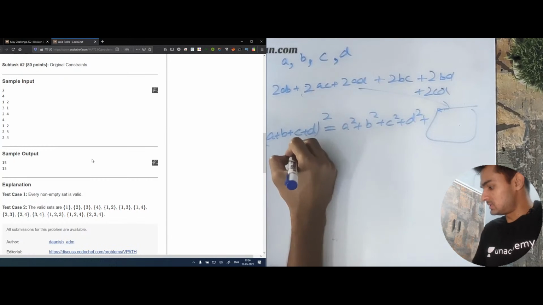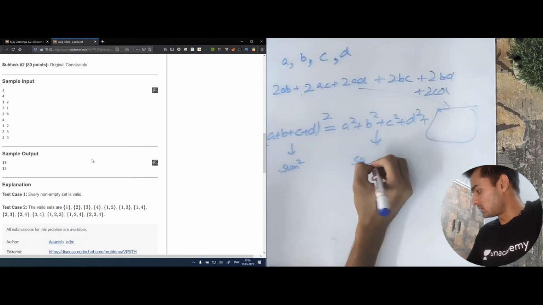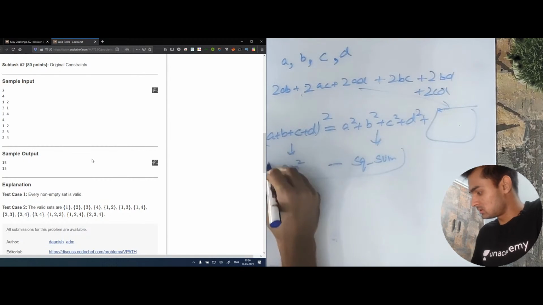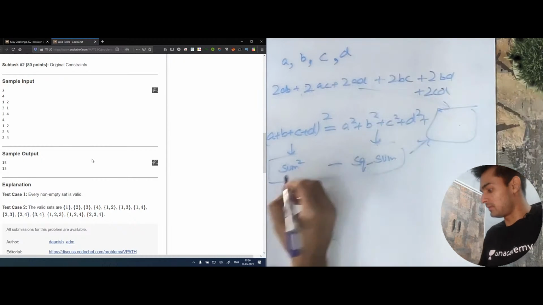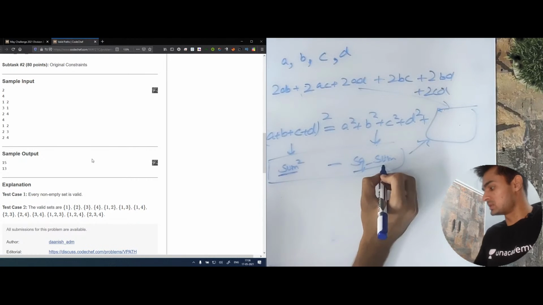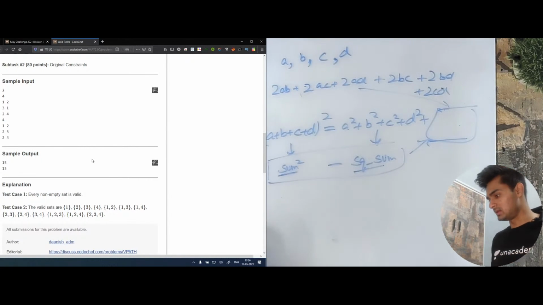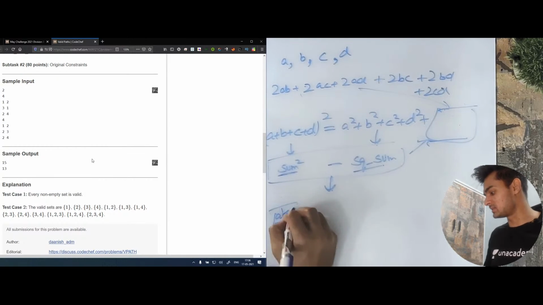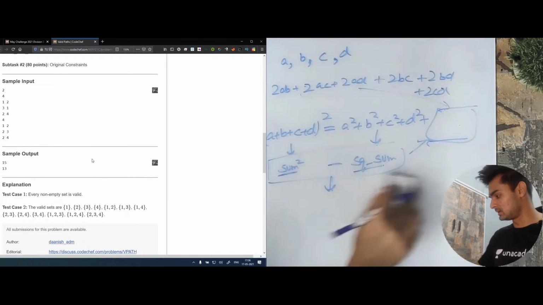Okay, so this is nothing but sum square, this is nothing but square sum, and if you subtract both these values, you get this. So no matter how many sets you have, you can just calculate sum square minus square sum, and this will give you the value of all the pairs of 2's. Actually, if you even extend this, you can find the values of every 3 pairs as well. So that is something you can look after the stream if you want. This is very helpful.